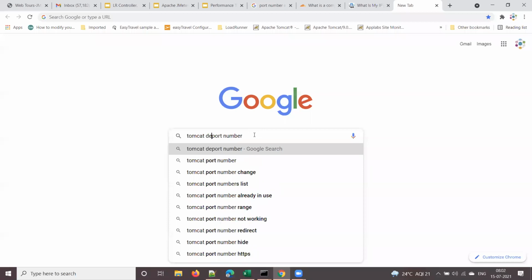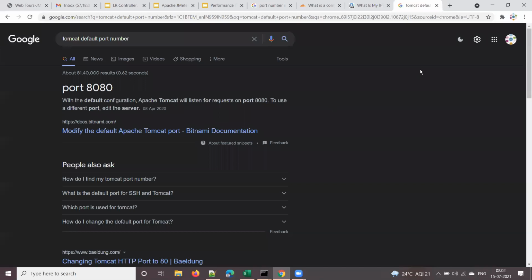What is Tomcat, guys? Seniors, what is Tomcat? Application server. So Tomcat is one of the popular application servers from Apache. Its default port number is 8080, right? US people pronounce it as eighty eighty, they pronounce the 0 as well.